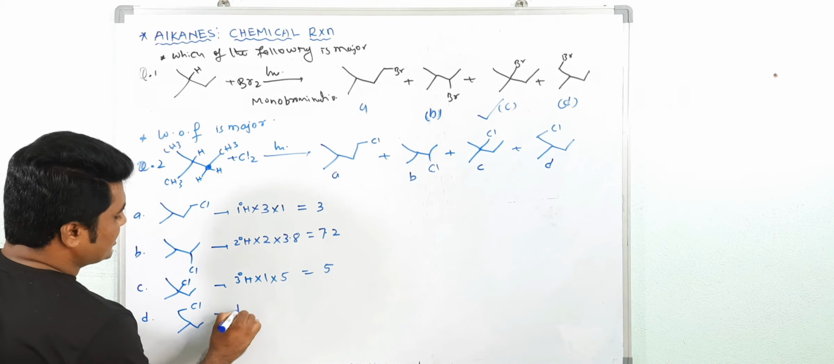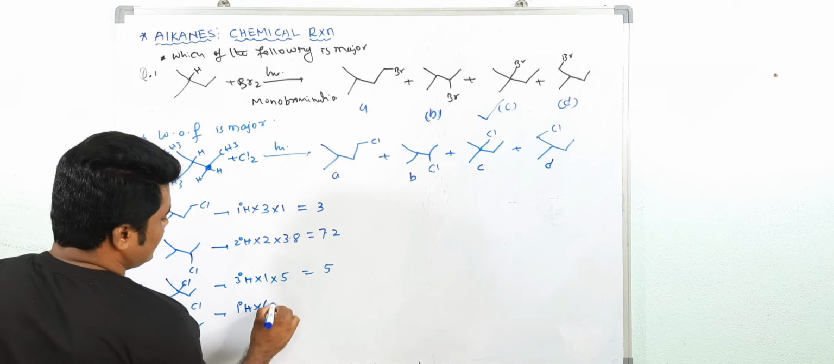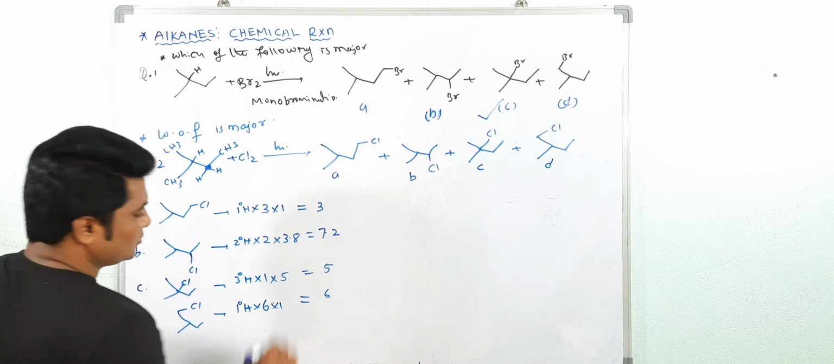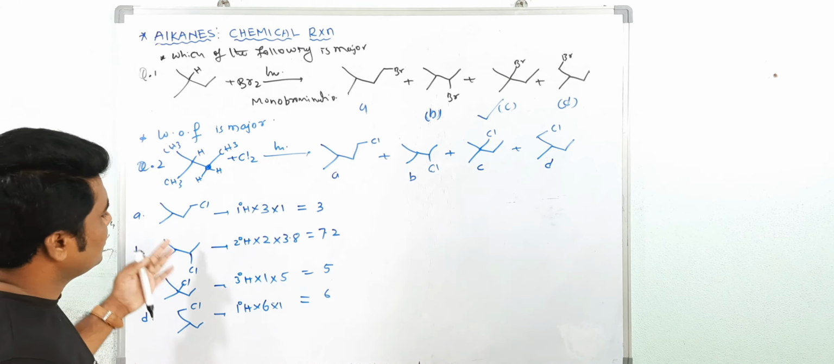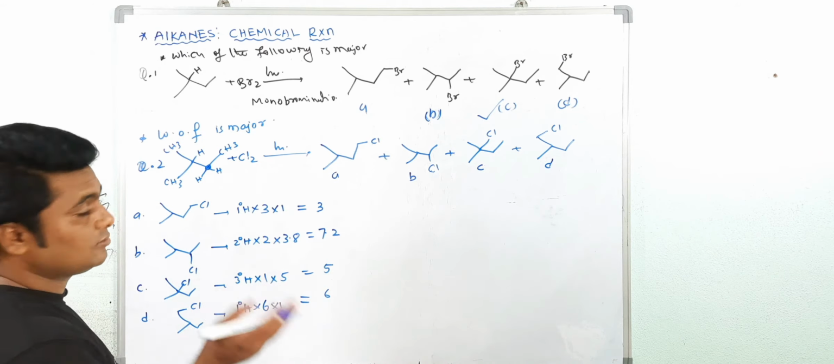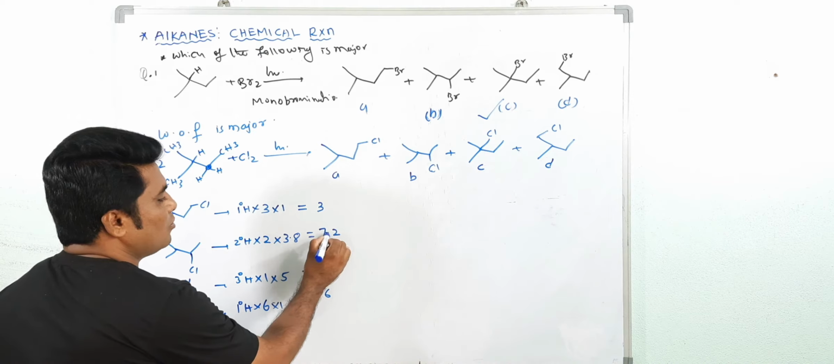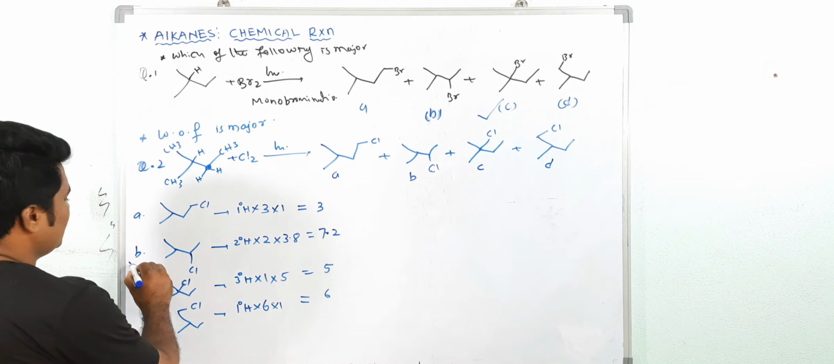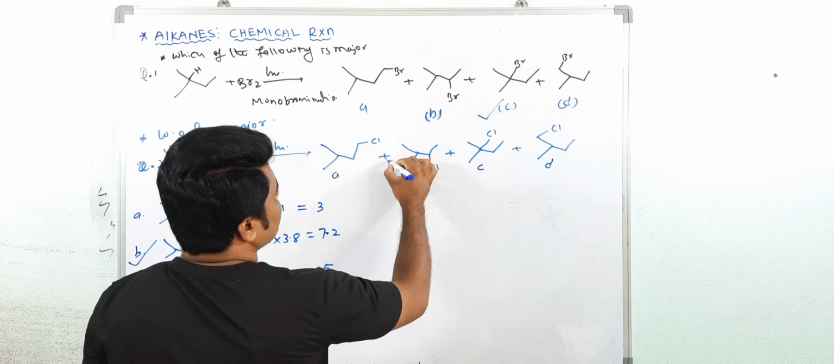Okay, now this is replaced by primary hydrogen. How many primary hydrogens? Total 6. And reactivity is what? 1. So in total you are getting 6. Now, according to this concept, you can tell the answer here. See, which is more? You are getting more amount of this product. So the answer is B. B is the right answer.